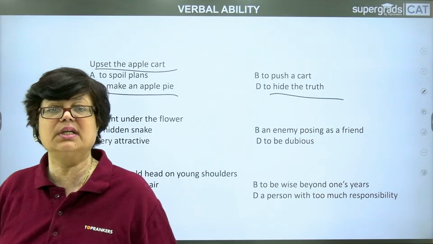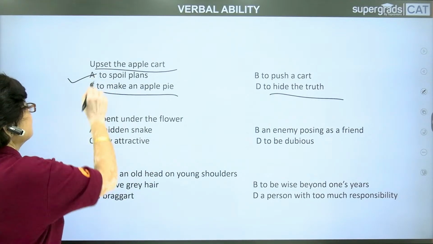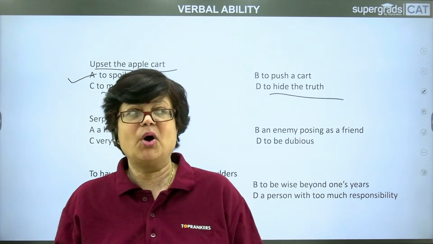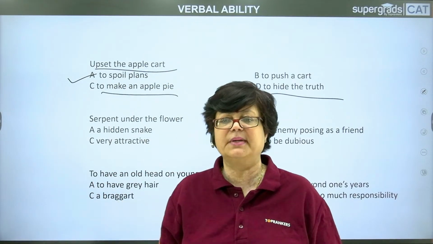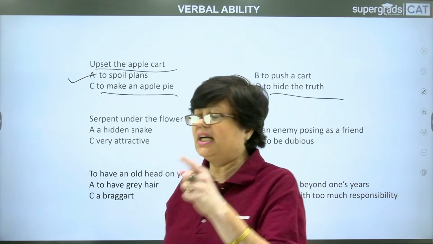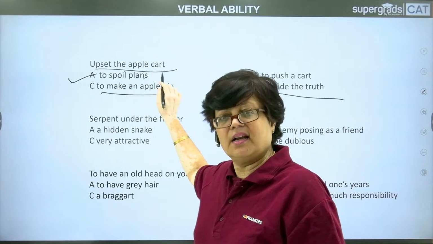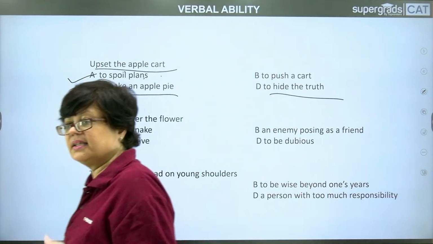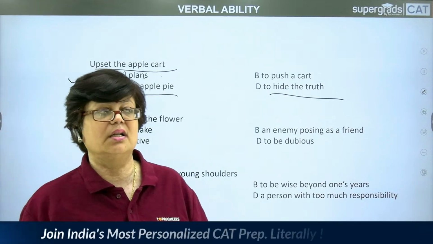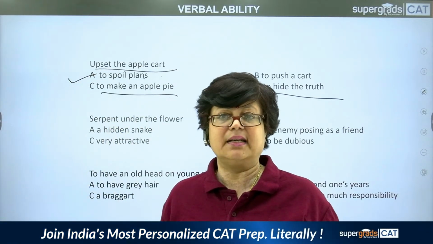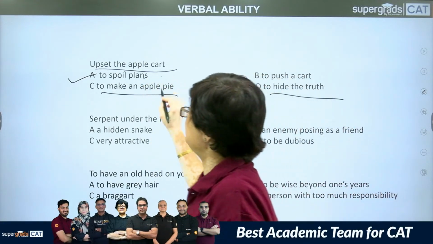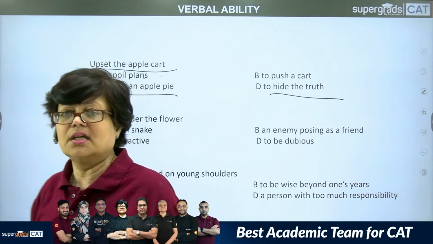No. Dear students, the first option is the correct answer. To upset the apple cart is to spoil the plans. A plan was made, but it has been changed completely. It has been spoiled, rather, destroyed. So that is called to upset the apple cart. You might have also heard the phrase apple pie order. Everything should be in apple pie order, meaning the order is to be maintained, the correct sequence of the things is to be maintained. Similarly, to upset the apple cart is to spoil the plans, right?